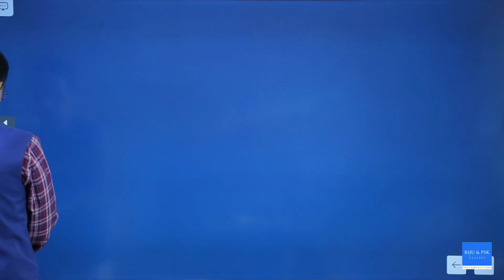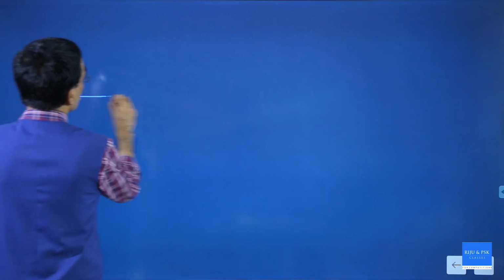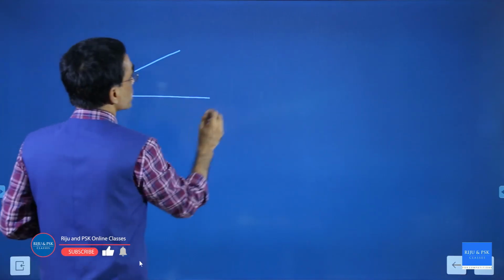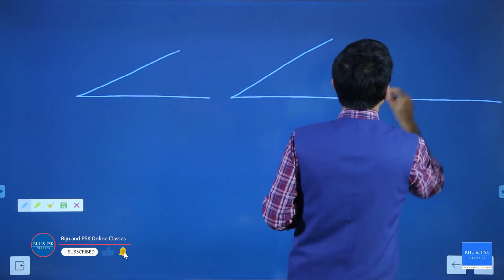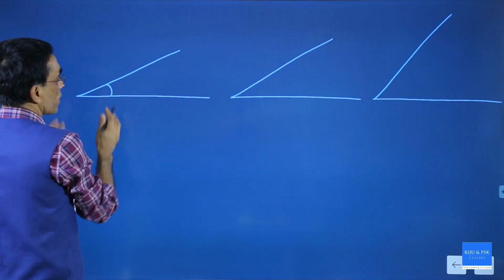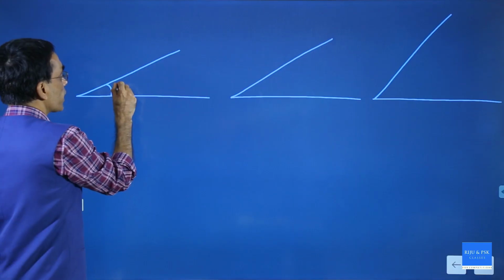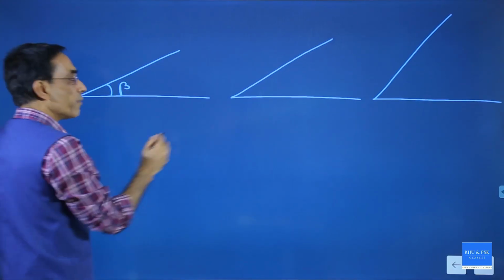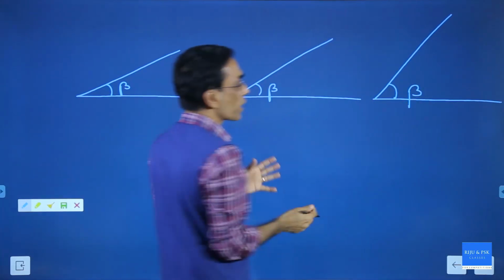Now let me give a few diagrams where you compare this. Watch carefully. I am giving you 3 inclined planes. One like this, one a bit like this, and the third one a bit like this. Now this angle of the incline, let me call this angle beta. Everywhere I am calling it beta. It is the angle of that plane.